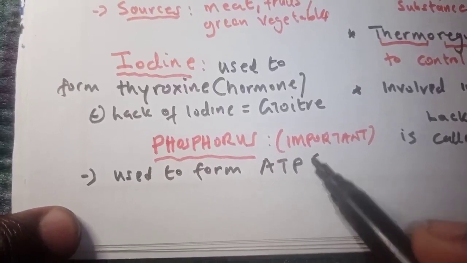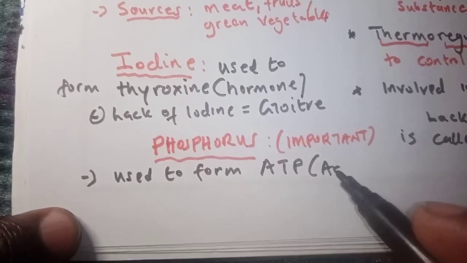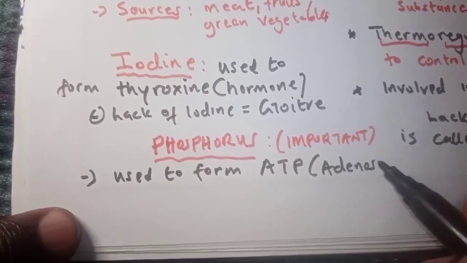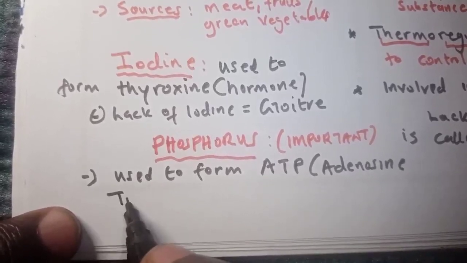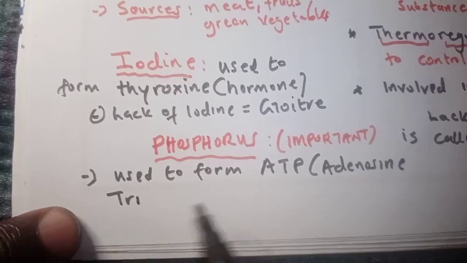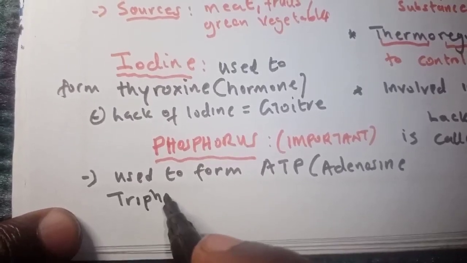What does ATP mean? A means adenosine, T means tri, P means phosphate.